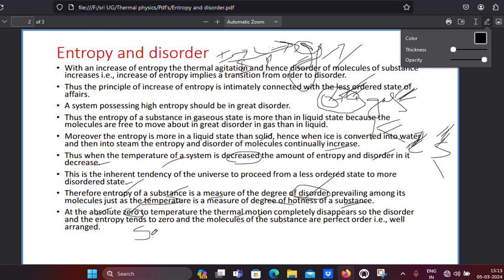In solid state the entropy is less. Why? Molecules have more order and less disorder, and less disorder means less entropy. All the molecules have perfect order, well arranged, at 0 Kelvin. So the disorder is zero, and therefore the entropy is also zero.